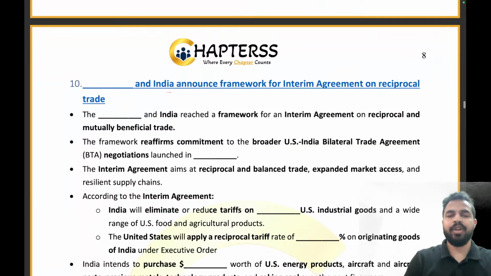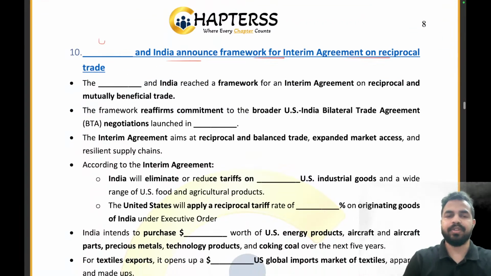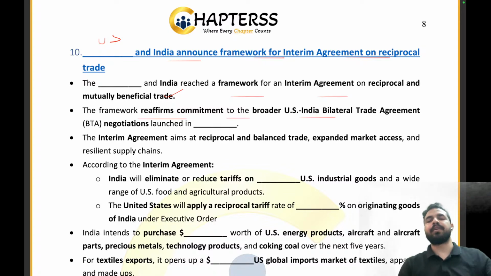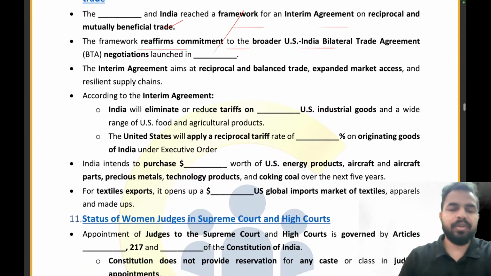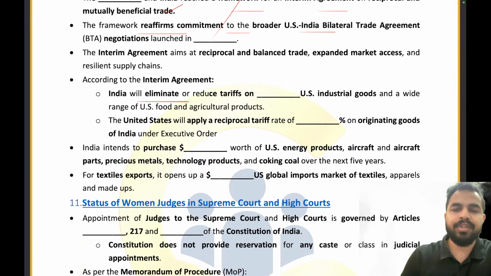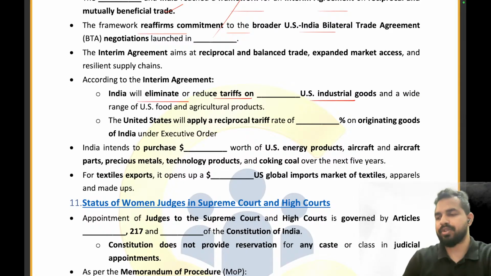Which country and India announced a framework for interim agreement on reciprocal trade? That is the US. So the US and India reached a framework for interim agreement on reciprocal mutually beneficial trade. The framework reaffirms commitment to the broader US-India bilateral trade agreement negotiation, which was launched in which year? They were launched in 2025. Absolutely right. Now moving on to the next part, India will eliminate or reduce tariffs on dash US industrial goods.